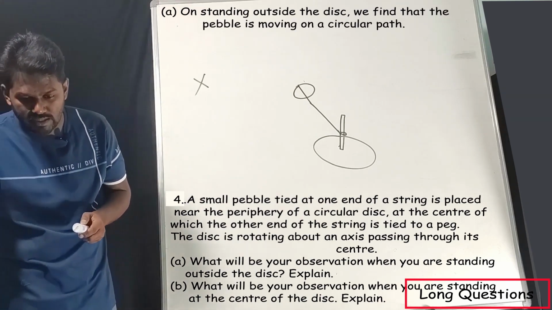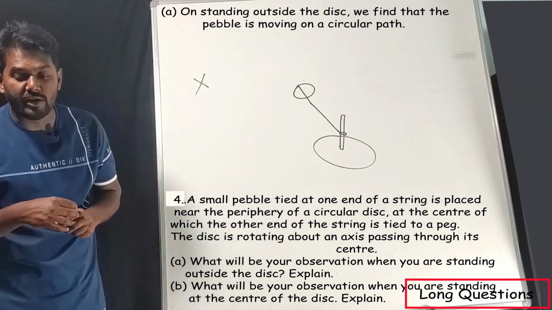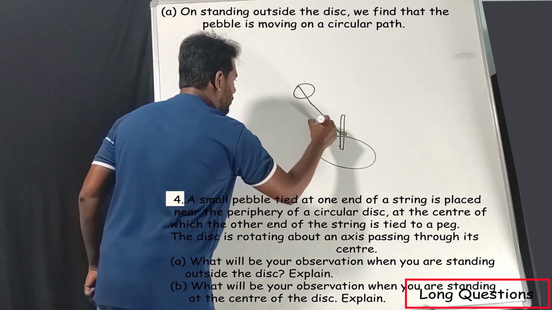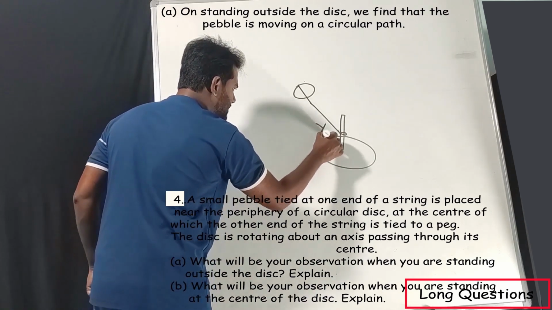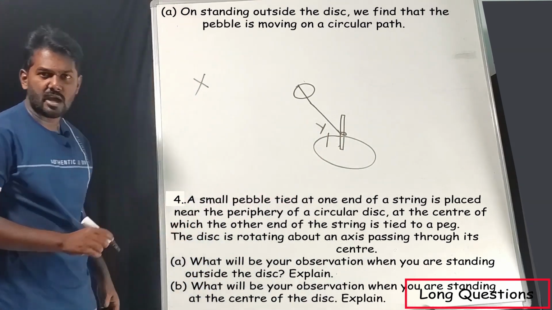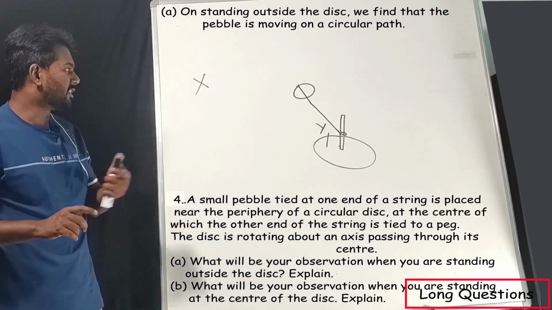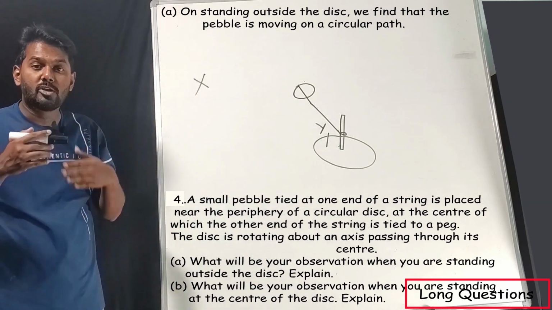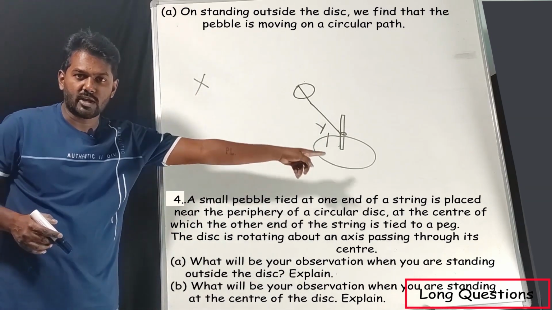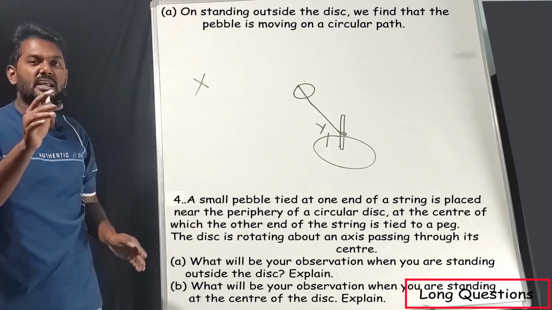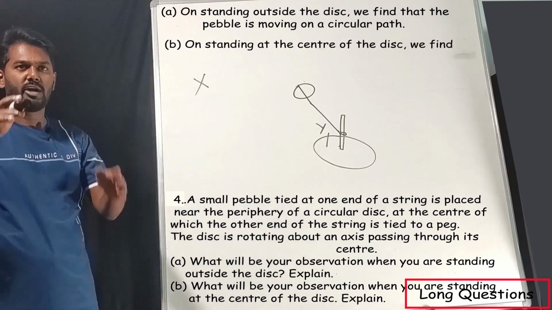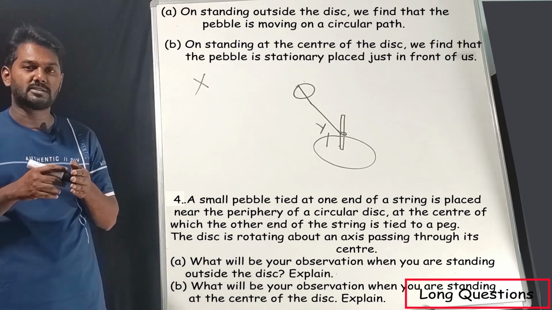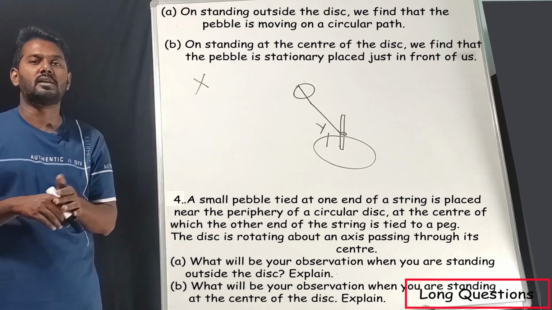What about the second question? What will be your observation when you are standing at the center of the disc? Assume you are now standing on this disc. Now what is your observation with respect to this pebble? If you are standing on this disc, you see this pebble which is attached to a string is stationary and it is moving along with you. So it is very stationary, it is not even moving. This is a very simple explanation which we have learned in the earlier video.